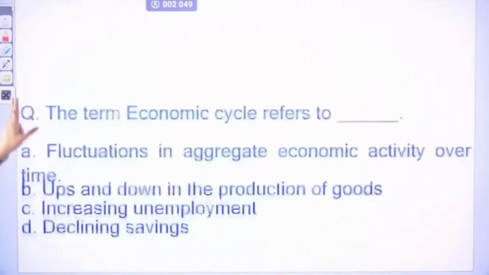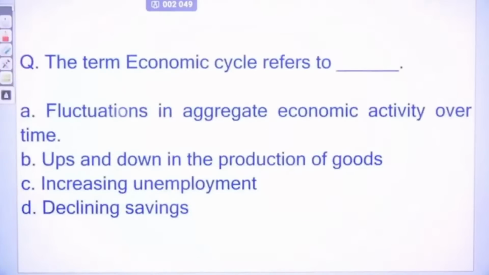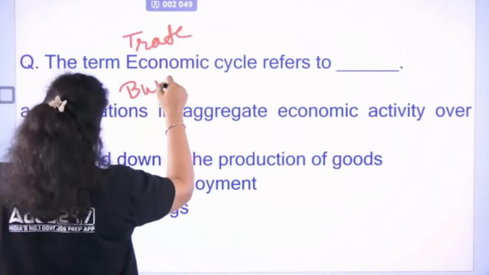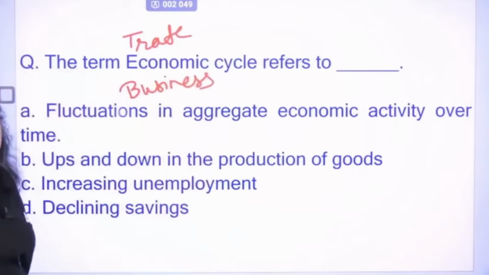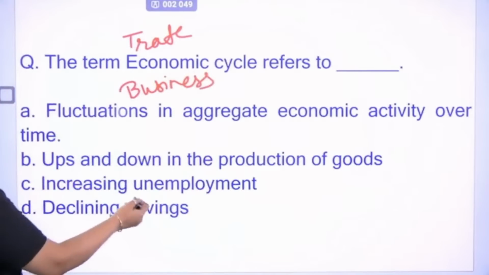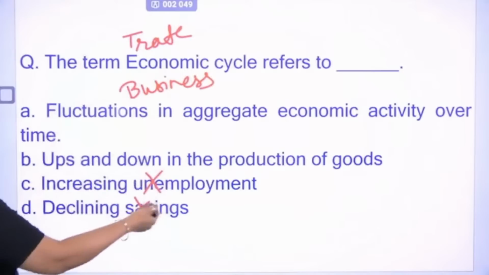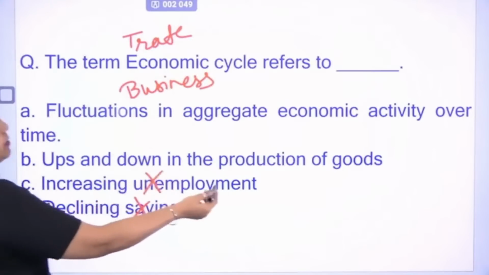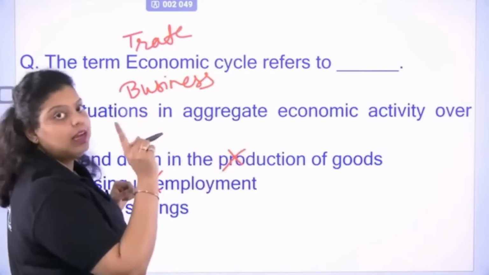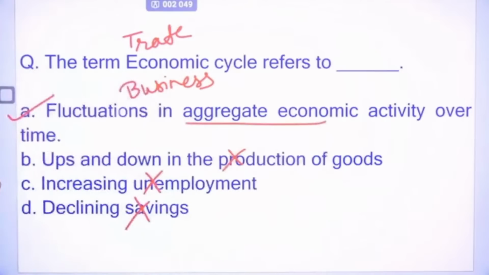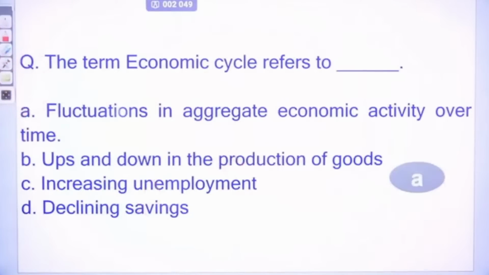Okay. Next. The term economic cycle refers to, you can call economic cycle a trade cycle. You can call economic cycle a business cycle. These are the three names, right? Business cycle, economic cycle, or trade cycle. So what does business cycle mean? Declining savings? Obviously not. Increasing unemployment? Obviously not. It's a cycle. It's not unemployment increasing or something else. Ups and downs in the production of goods, that will be a product life cycle, not the business cycle. Fluctuations in the aggregate economic activity over time. So the right answer will be A. This is the trade cycle, business cycle, or economic cycle. Okay, next.